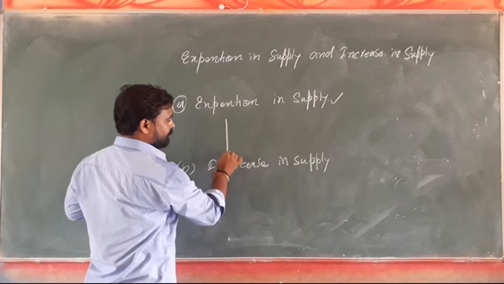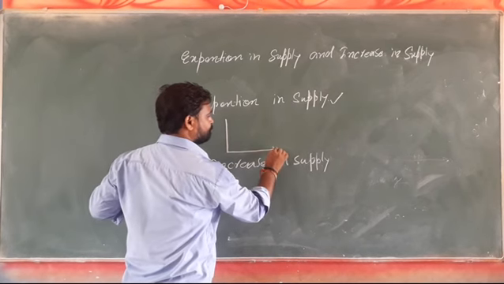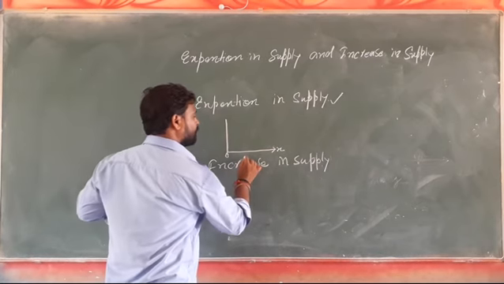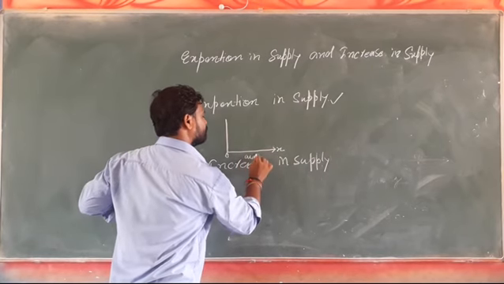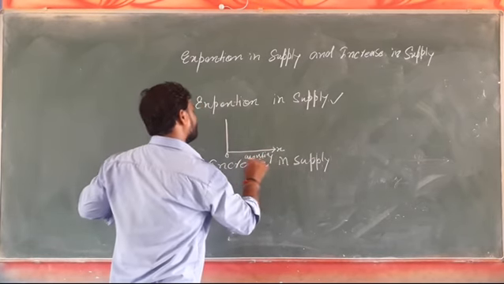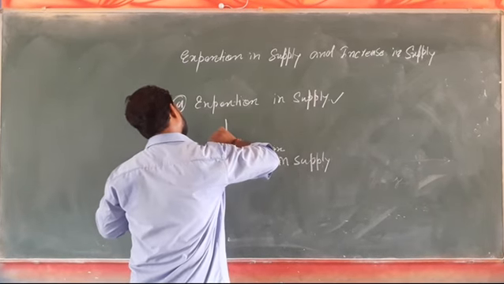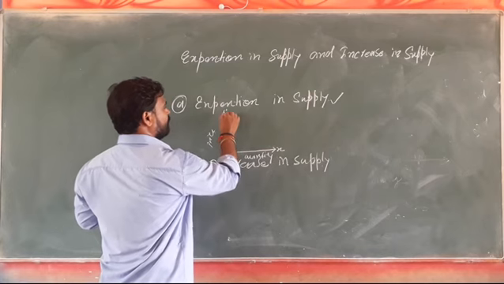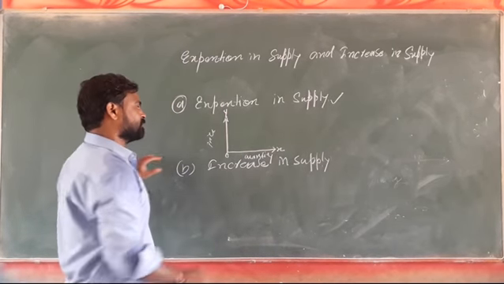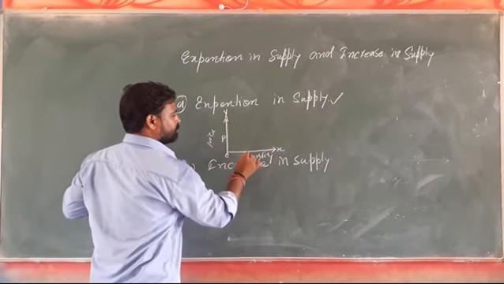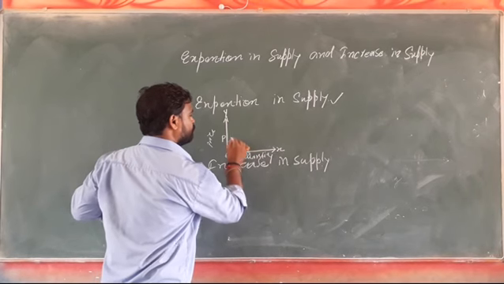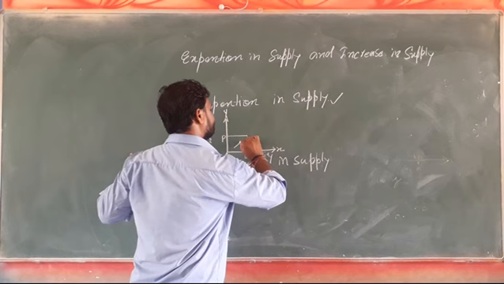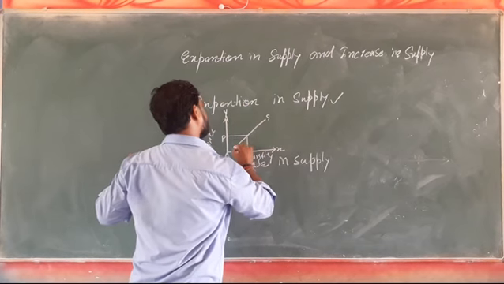Here we are making the diagram of supply. The X-axis represents quantity and the Y-axis represents price. Here we are taking initial price P, where the initial quantity is Q, and this is the supply curve SS.